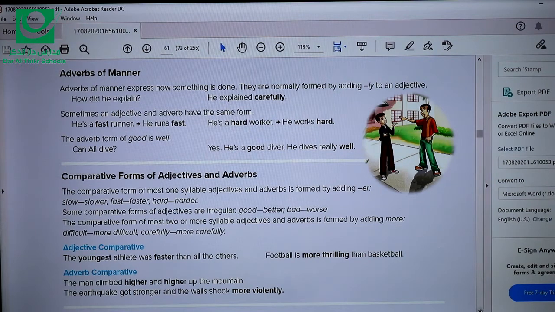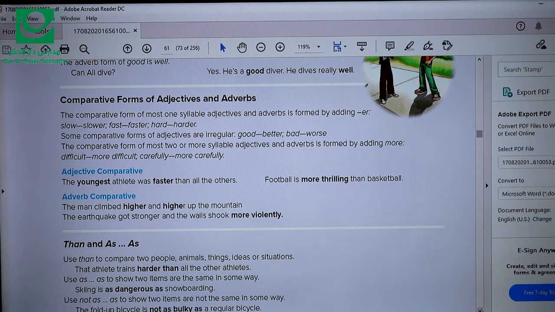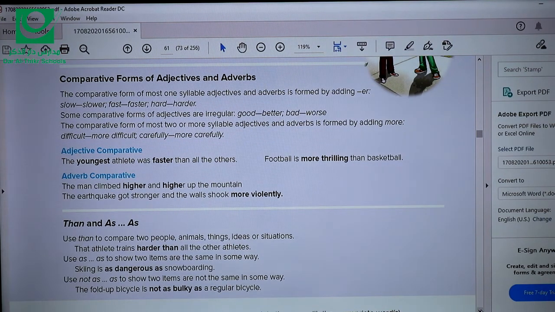Now let's move on to another topic, which is comparative forms of adjectives and adverbs. When you want to compare two people or two things using an adjective or an adverb, how do we do this?